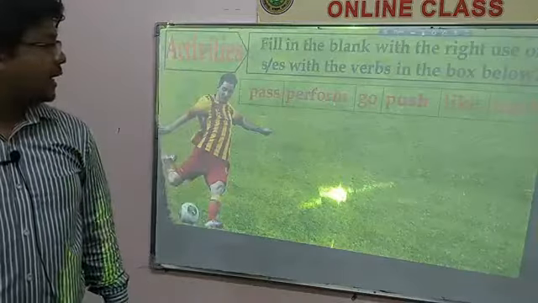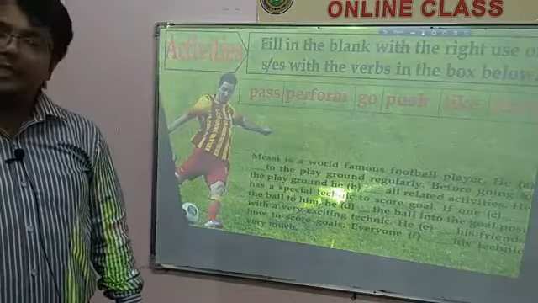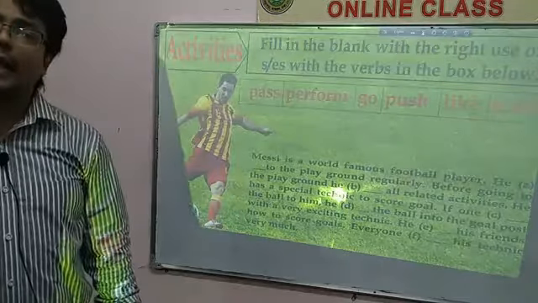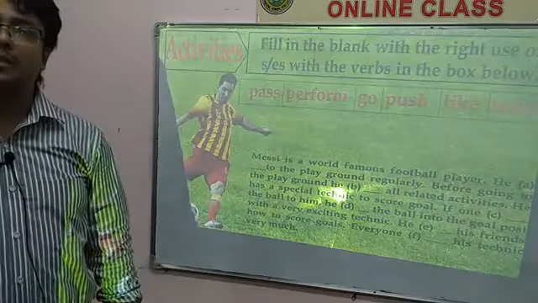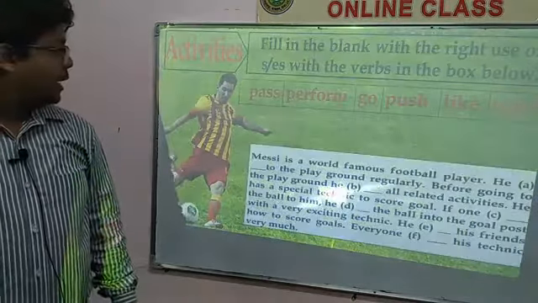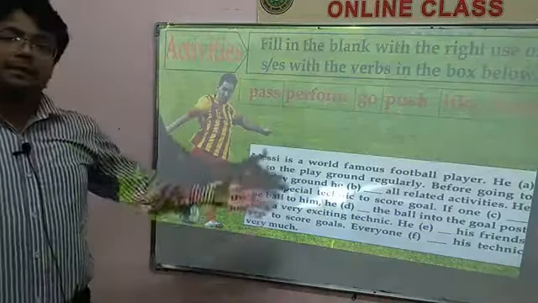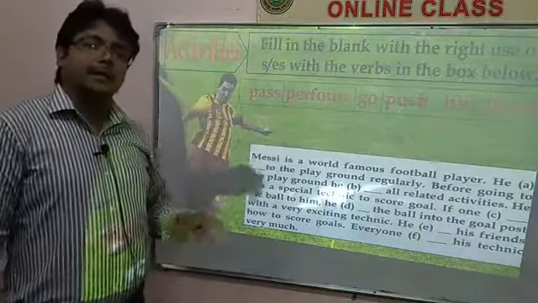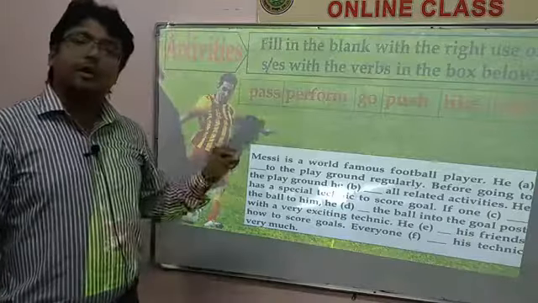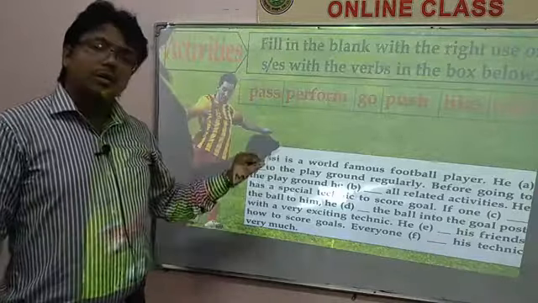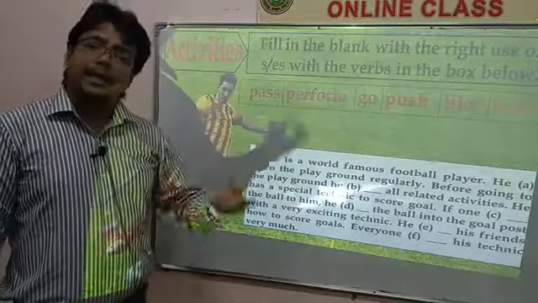Here is a passage and you have to fill the gaps using these words. Let's read the passage, and as I said, before filling the gaps you have to read the text again and again.